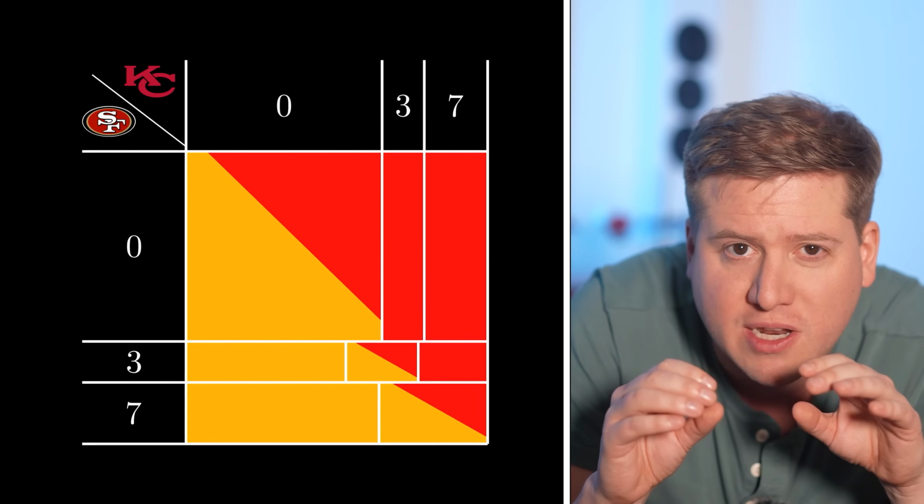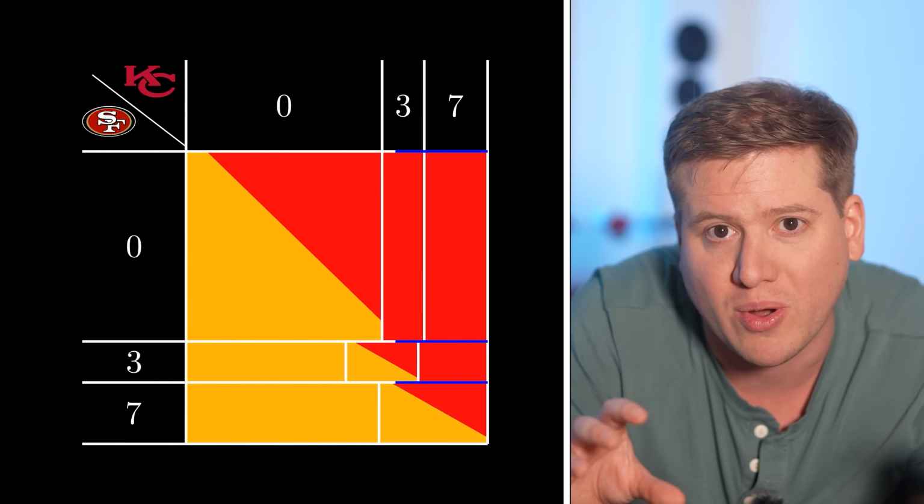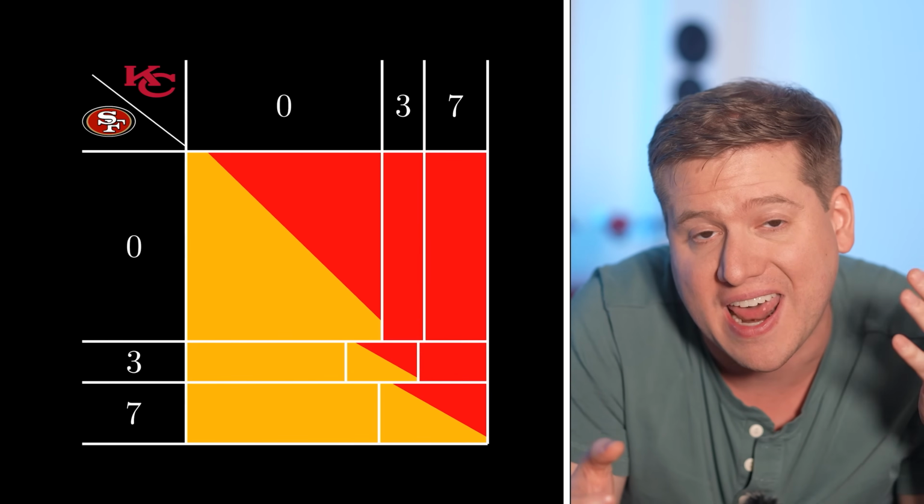Of course, the 49ers can also control how aggressive they are. The decision of exactly how aggressive they should be is complex and subtle, and beyond the scope of this video. But the main point is that they can't be as strategic about it because they don't know what the Chiefs will do, so they can't vary their aggressiveness situationally. The rows need to be the same width all the way through, and that's what gives the Chiefs an advantage.